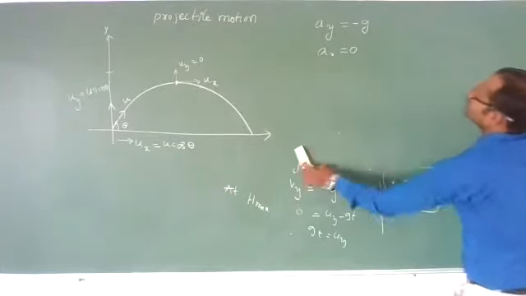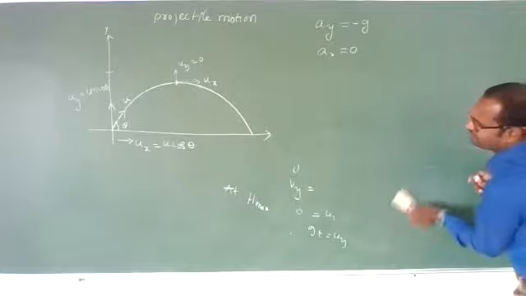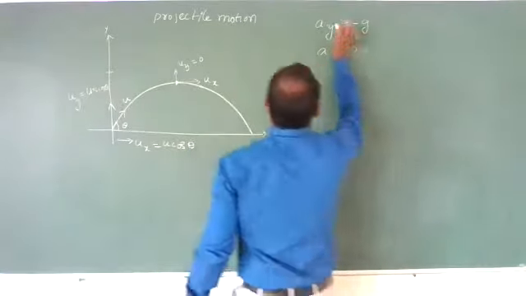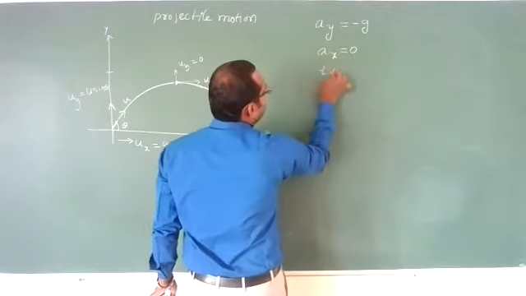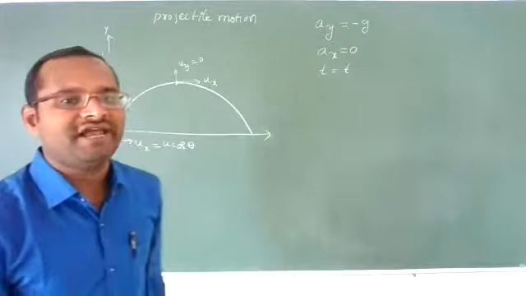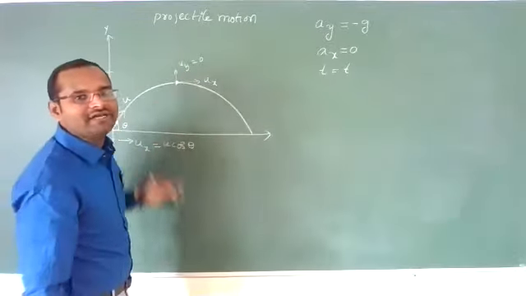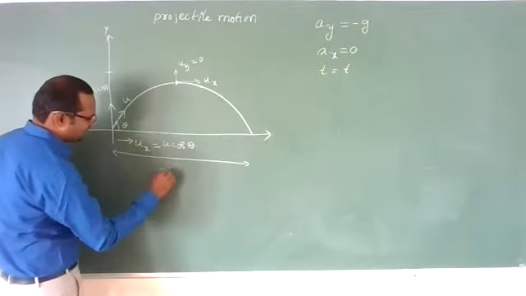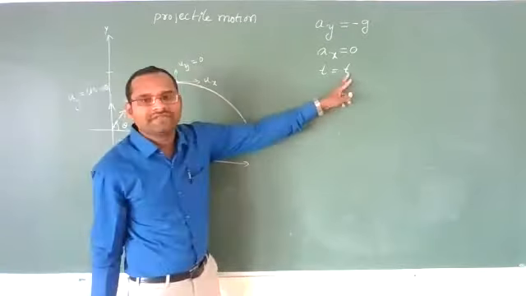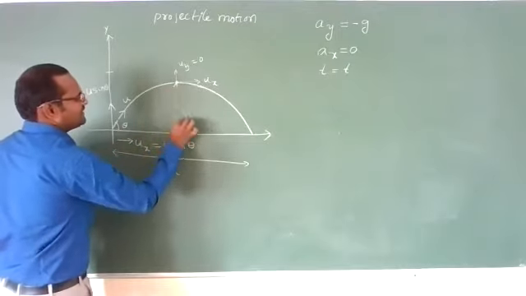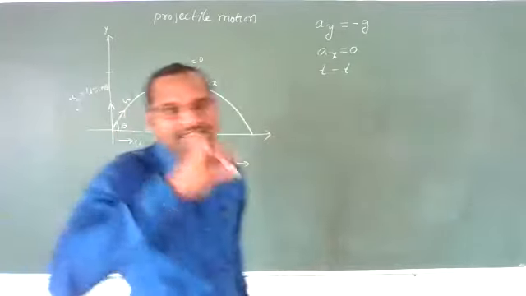Now, ax is equal to 0, ay is minus gt, we know. Now let us imagine a particular time instant t. In a time of t, how much horizontal distance will a particle travel? How much vertical distance will it travel? Let us imagine the horizontal distance the particle travels is x in a time t, and the vertical distance traveled is y.